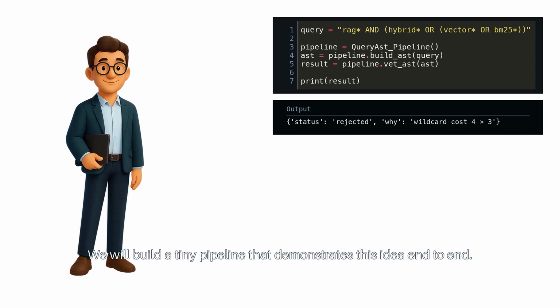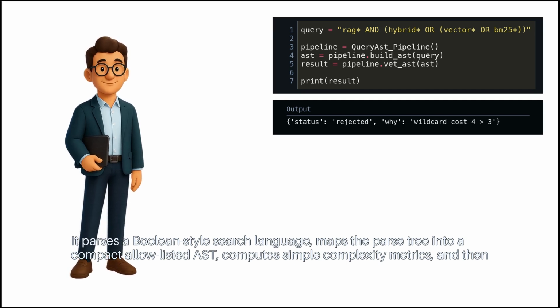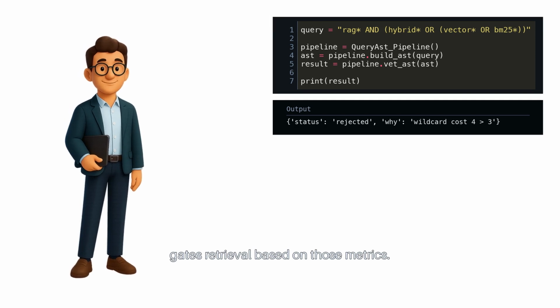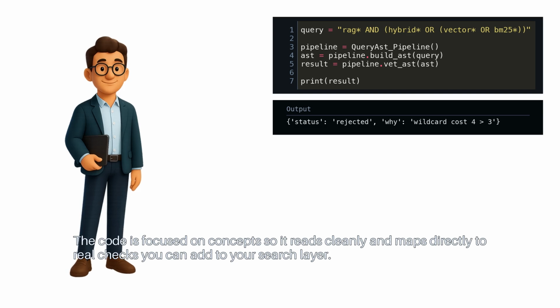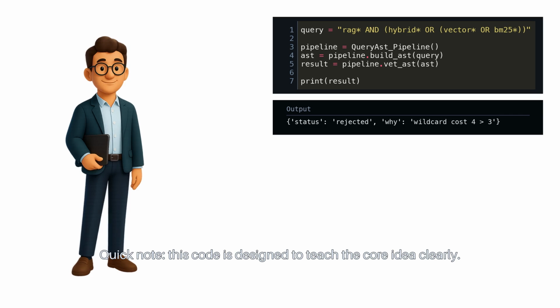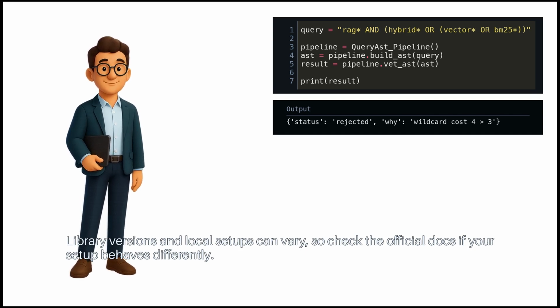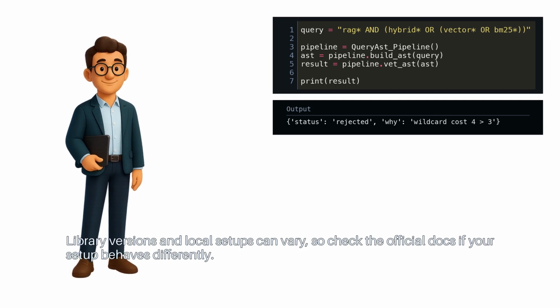We will build a tiny pipeline that demonstrates this idea end to end. It parses a Boolean-style search language, maps the parse tree into a compact allow-listed AST, computes simple complexity metrics, and then gates retrieval based on those metrics. The code is focused on concepts, so it reads cleanly and maps directly to real checks you can add to your search layer. Quick note, this code is designed to teach the core idea clearly. Library versions and local setups can vary, so check the official docs if your setup behaves differently.